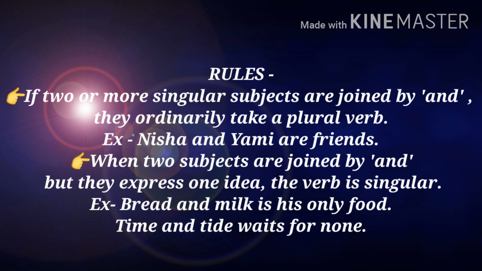Our next rule is: when two subjects are joined by "and" but they express one idea, the verb is singular. Example: Bread and milk is his only food. In this sentence, although there are two subjects, one bread, second milk, and these two subjects are joined by the word "and," this thing, bread and milk, expresses one idea. So the verb is singular here. Second example is: Time and tide waits for none. Some more examples are: Rice and curry is his favorite dish, or slow and steady wins the race.